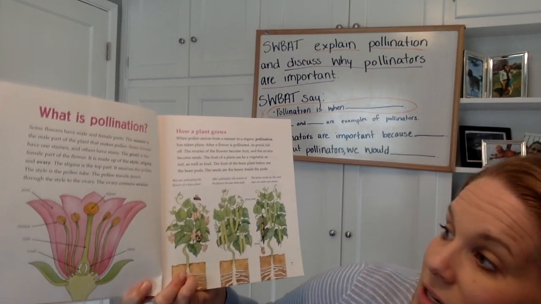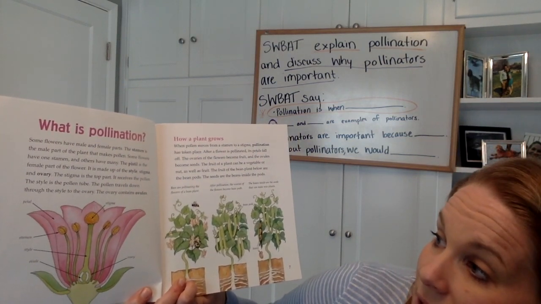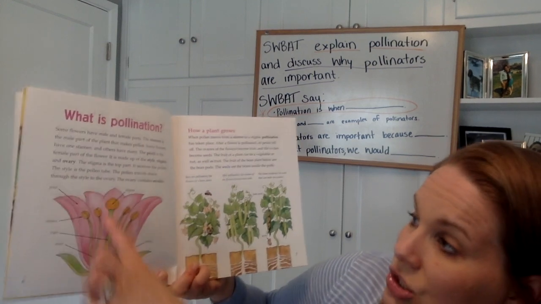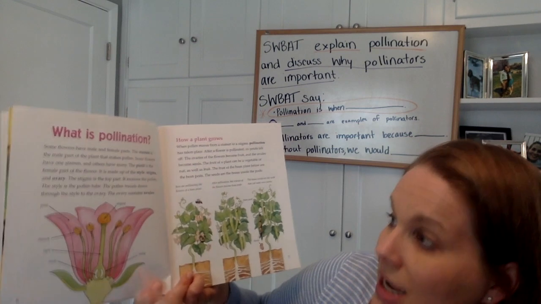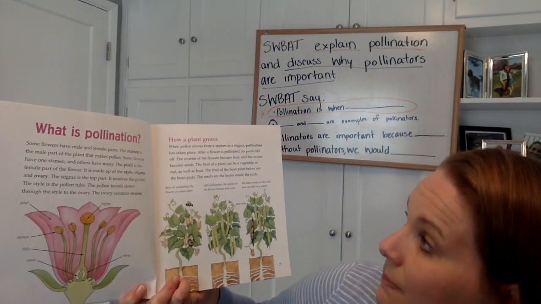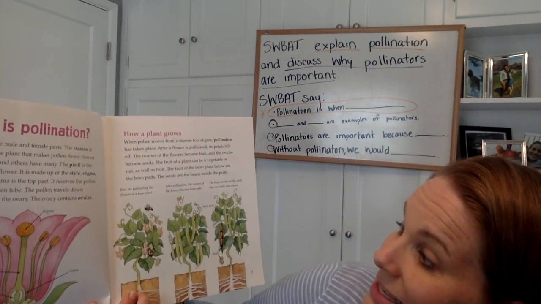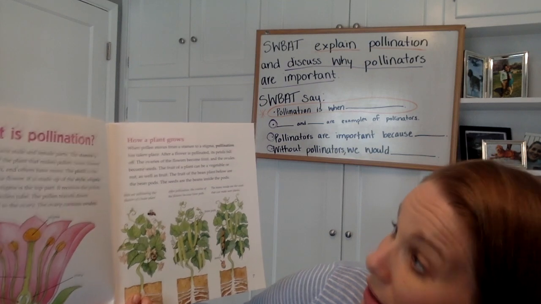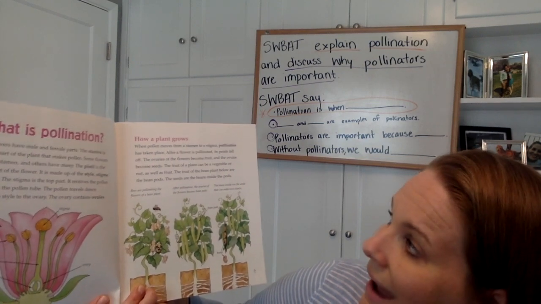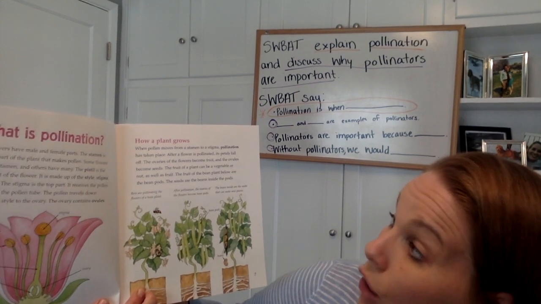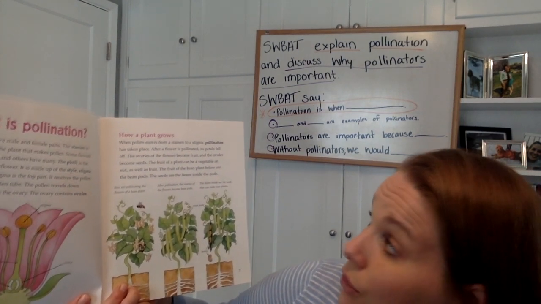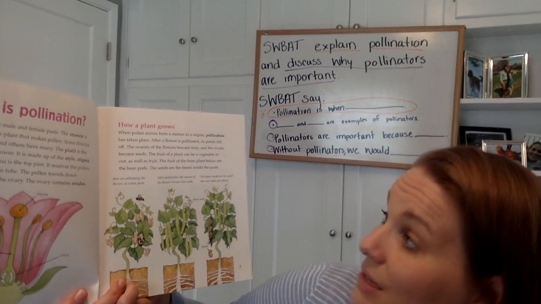The stigma is the top part. It receives the pollen. The style is the pollen tube, and the pollen travels down through the style to the ovary, which contains the ovules. When pollen moves from a stamen to a stigma, pollination has taken place. After a flower is pollinated, its petals fall off. The ovaries of the flowers become fruit, and the ovules become the seeds.